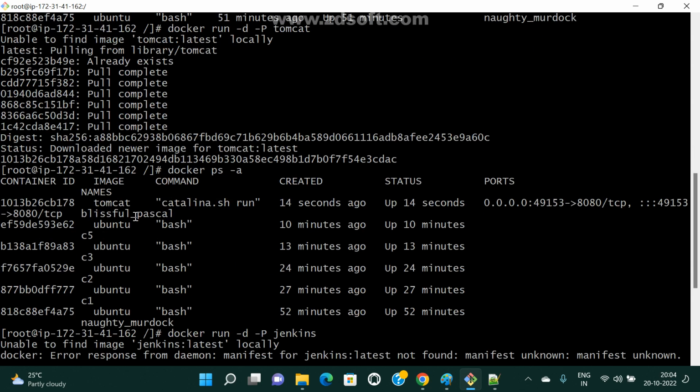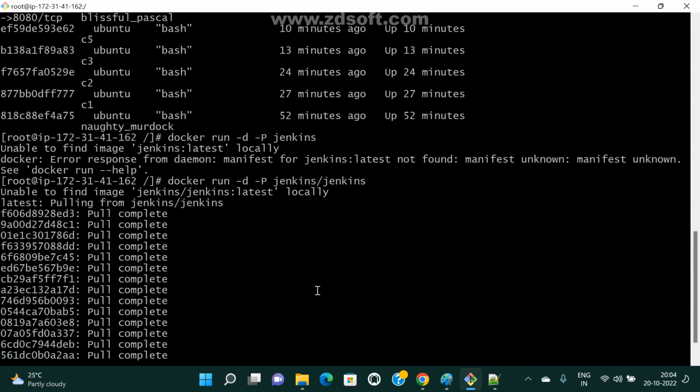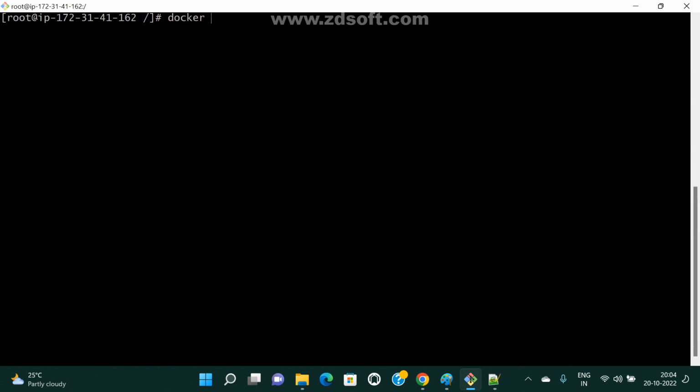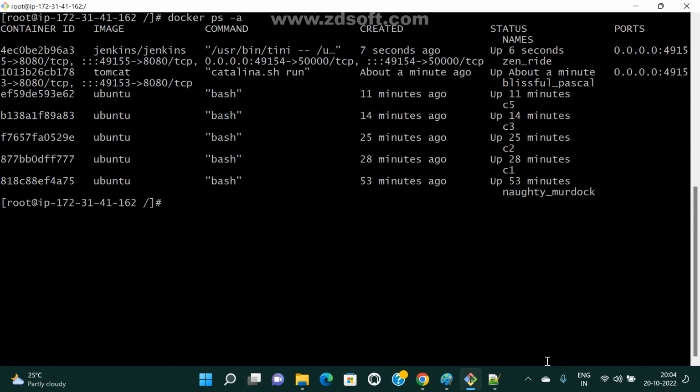Now if you come to Tomcat, what is the default process here? Catalina.sh, with some run command. And now I created one more container, right? So docker ps -a. What is the default process for Jenkins? See here, user/bin, the tini something. This is the default process. Correct? Now I am connecting to my Jenkins server.